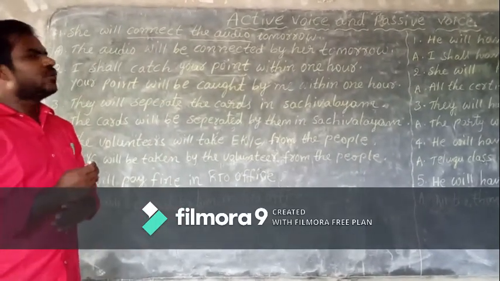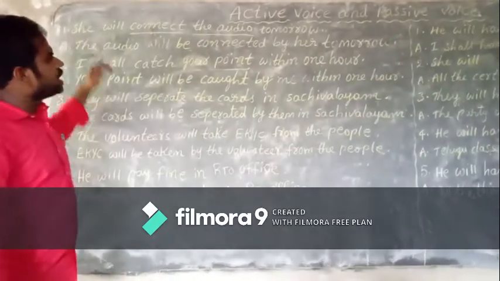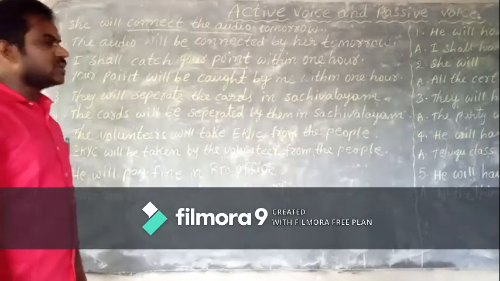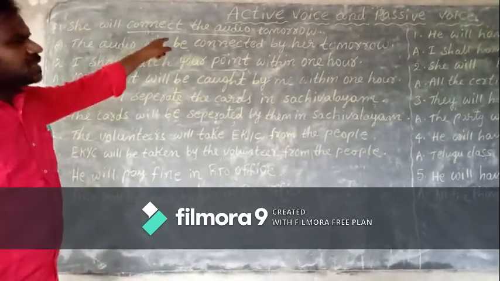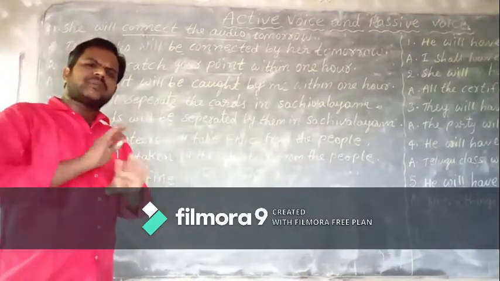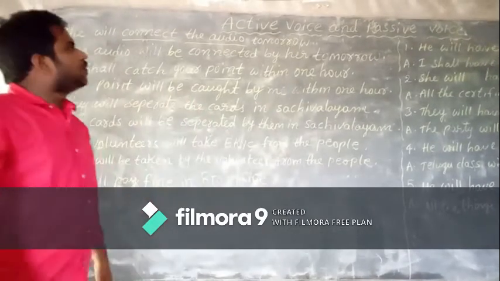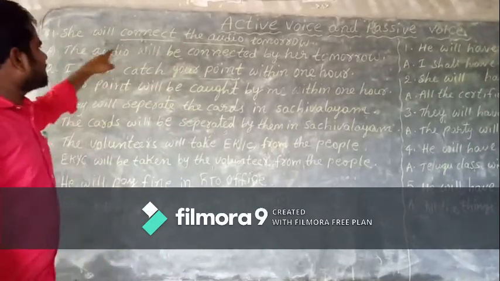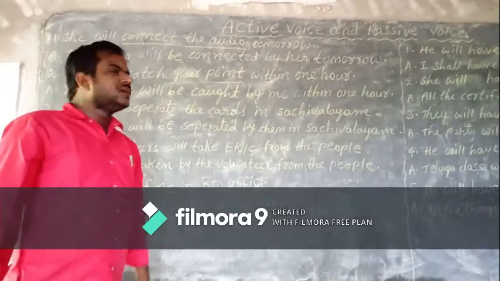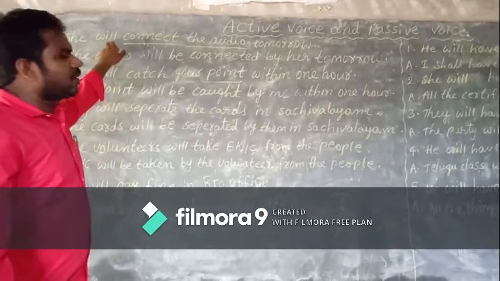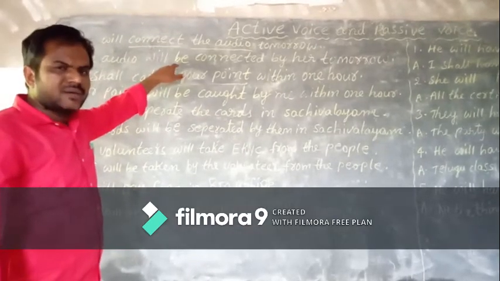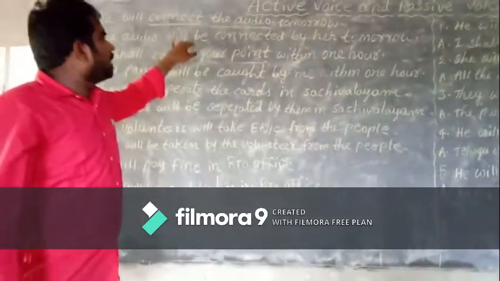Okay, children. So now let us see the first example, in the simple future. She will connect the audio tomorrow. The rules are common for all tenses, children. First rule, object should be changed as subject, the audio. Second rule, decide the be form. Children, shall and will always take the be form "be". So the be form decided is "will be".